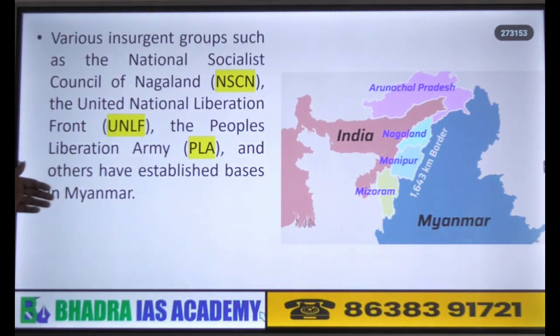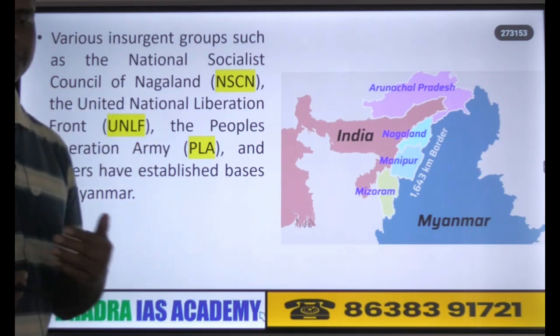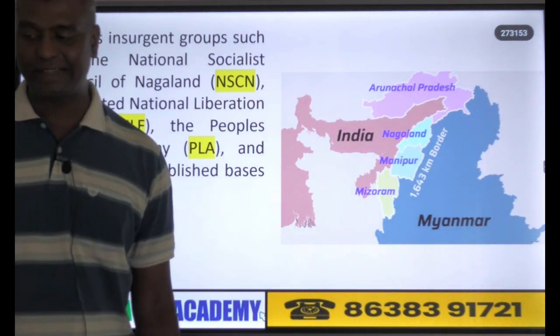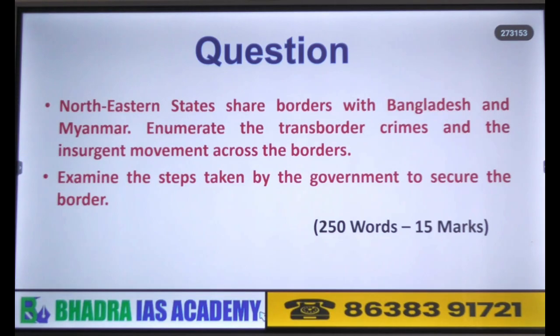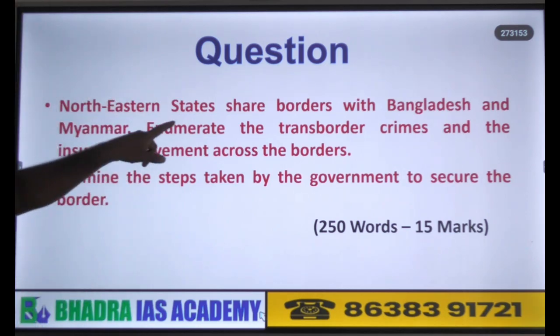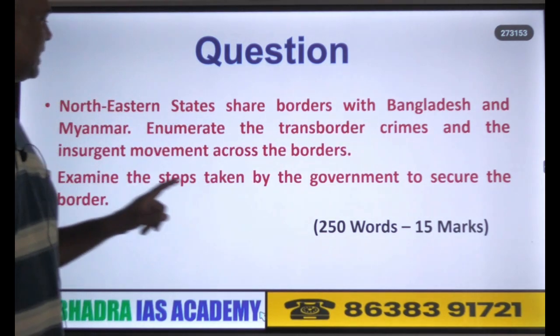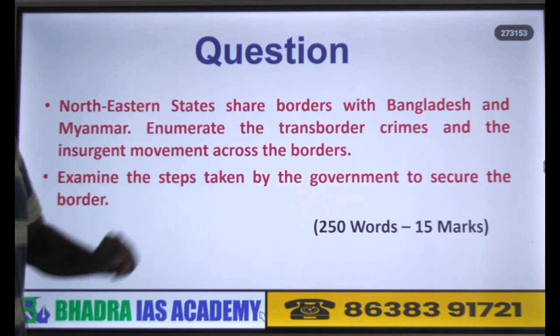That point also you can mention. I have also given here some names which you can use for your answer writing in the exam. So we have so far discussed how to write the body of the question, that is the transborder crime as well as the insurgent movement.